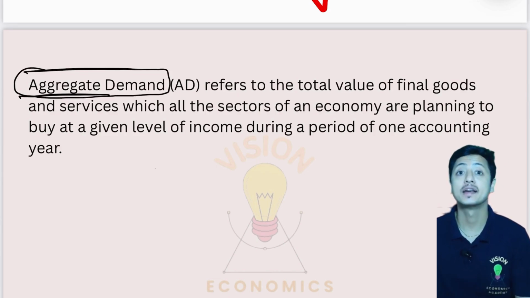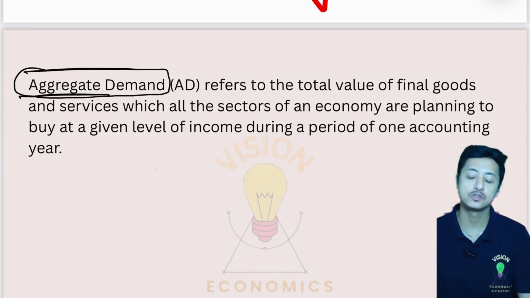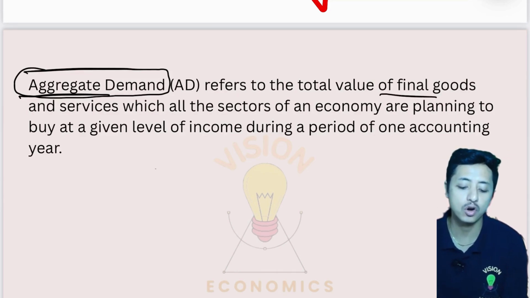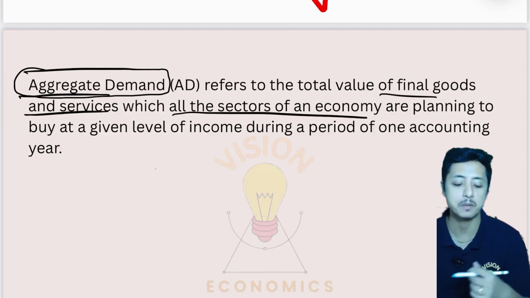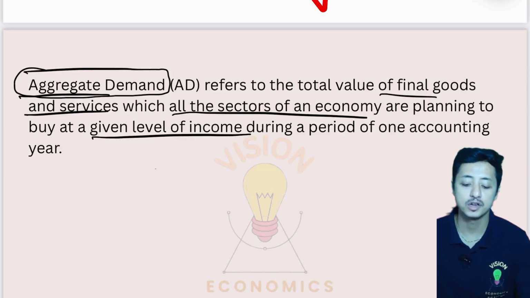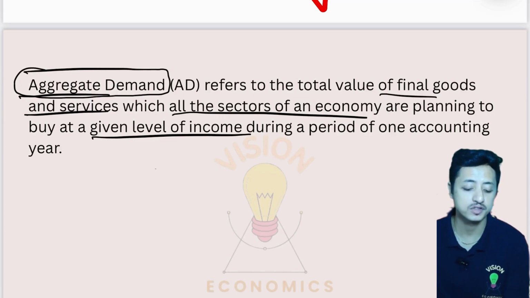Now, what is aggregate demand? Aggregate demand is the total value of final goods and services which all the sectors of an economy are planning to buy at a given level of income during a period of one accounting year. So this is a flow concept.